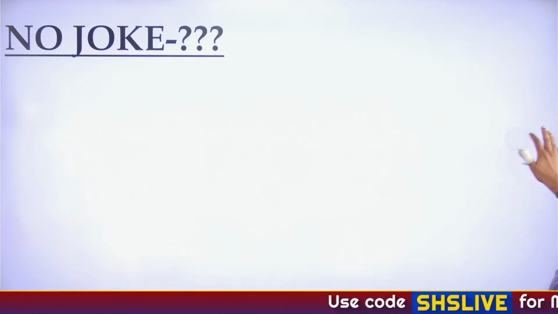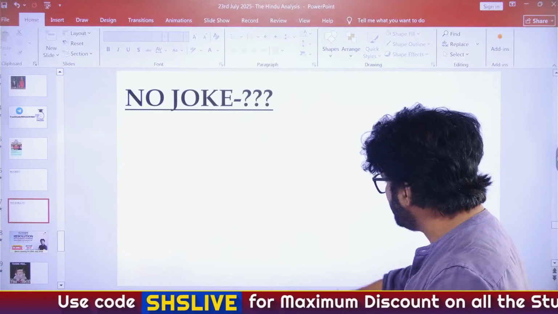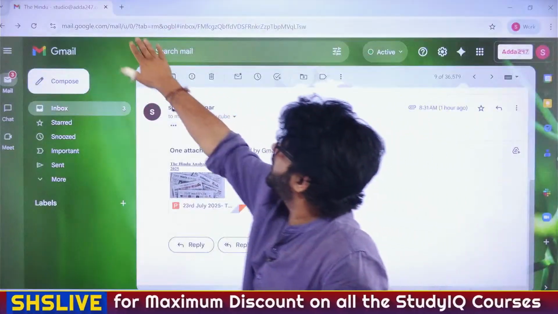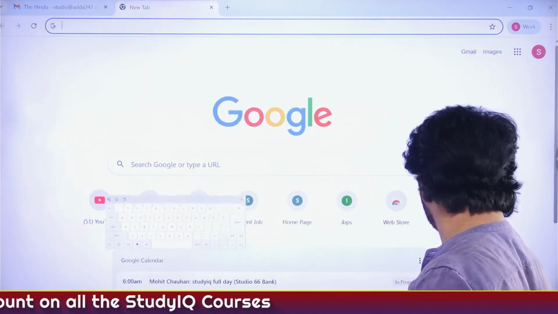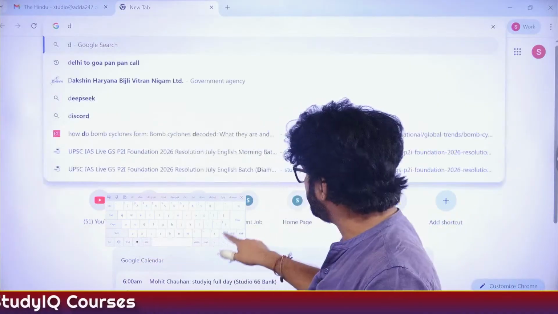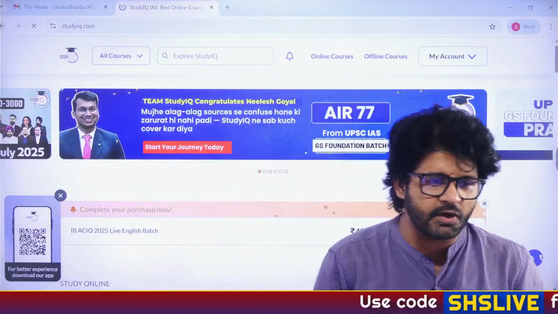Whatever your optional is, please start preparing for it. It doesn't matter which year you are preparing for, be it 26, 27, 28. If you don't prepare for your optional, this will become a Panchvarshiya Yojana, a 5-year plan, for you. So please, prepare for your optional.